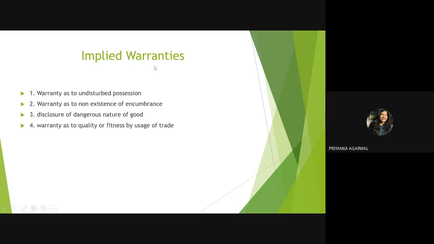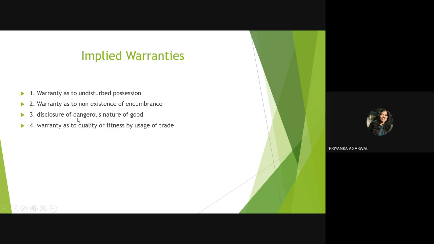Okay, implied warranties. So these are the four warranties which the law says: warranty as to undisturbed possession, warranty as to non-existence of encumbrance, disclosure of dangerous nature of good. This is something where buyers should be aware about the dangerous nature of that good.